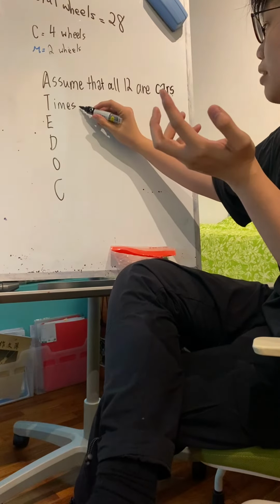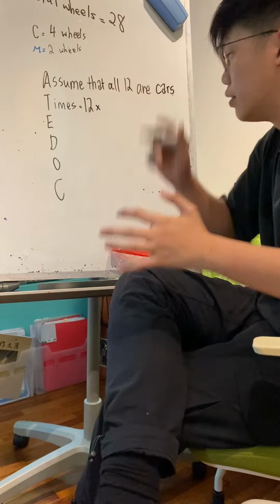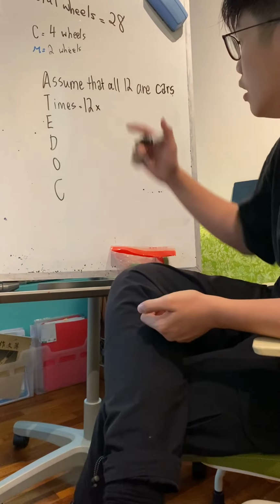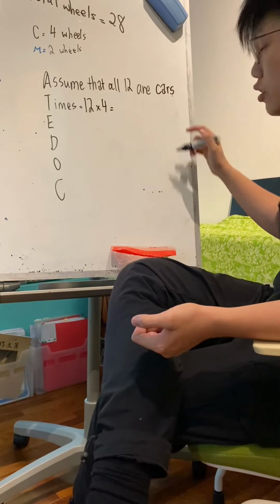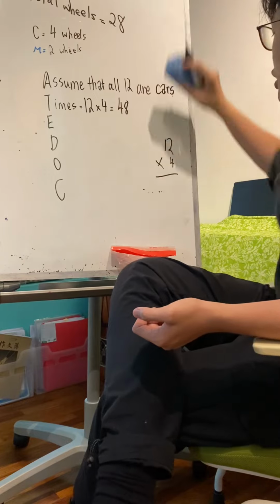Now, how do I multiply? If I have 12 cars, how many wheels do you think I will have? 12 times 4. Absolutely. So we just do 12 times 4, which is 48. Very good, so you can do mental calculation very well.